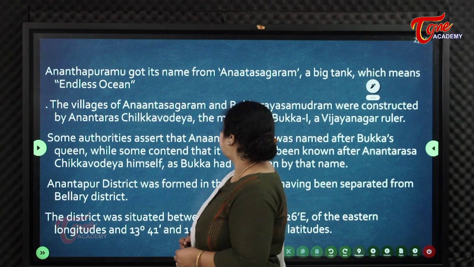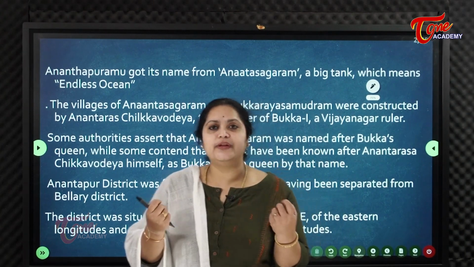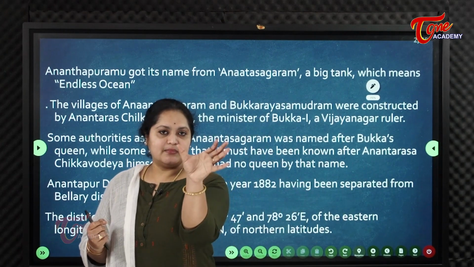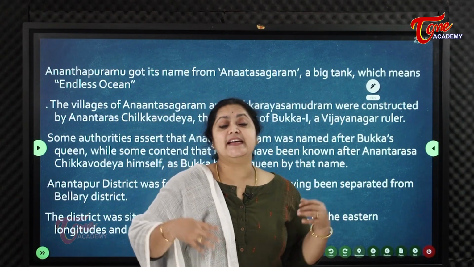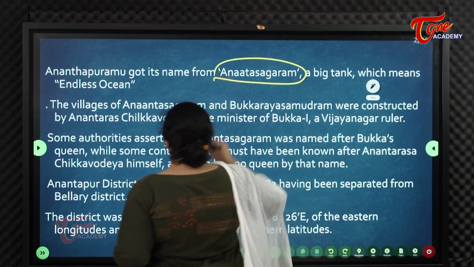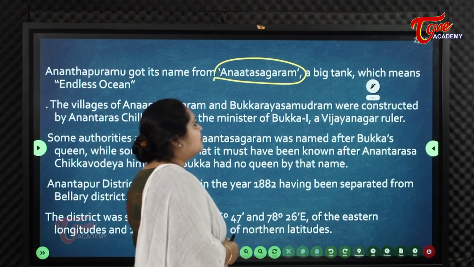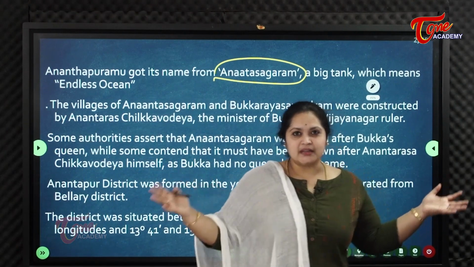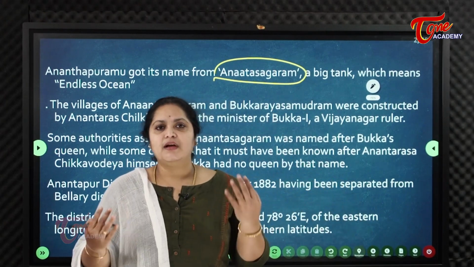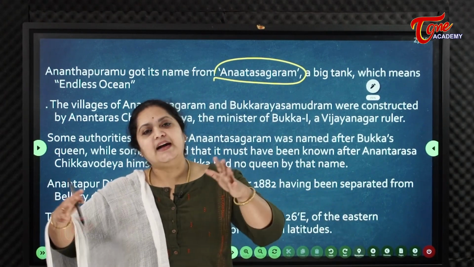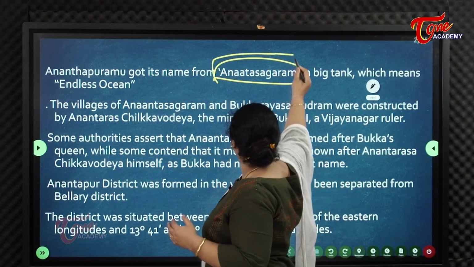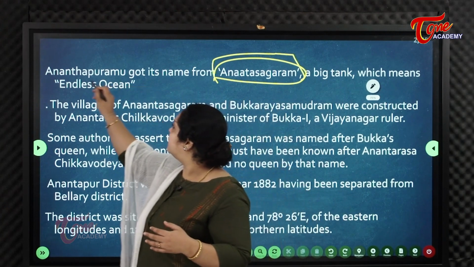If we look into the name of Ananthapur, how it got its name, the meaning of Ananthapur is an endless ocean. It means Ananthasagaram. So Ananthapur got its name from Ananthasagaram, a big tank. There was a big tank which used to be called Ananthasagaram, that means endless ocean. On that basis, it got the name Ananthapuramu.